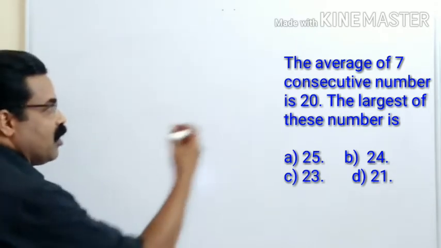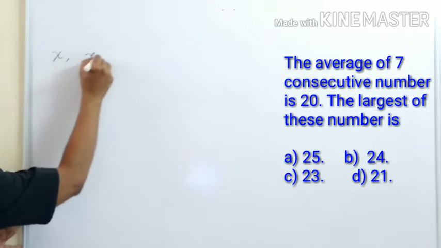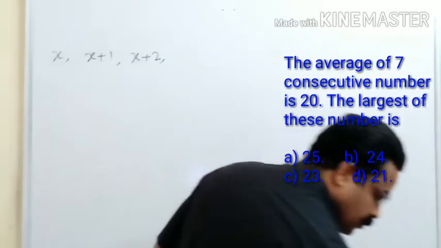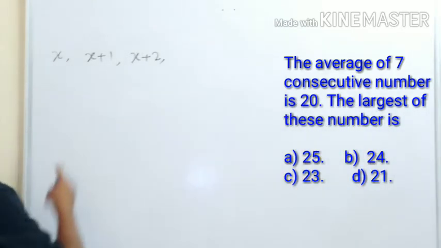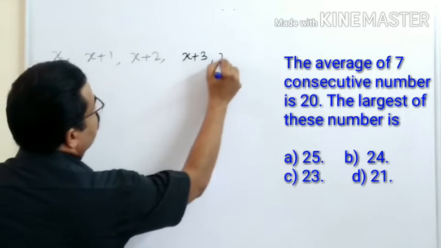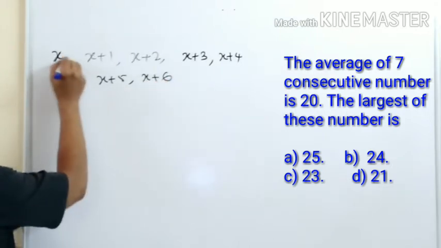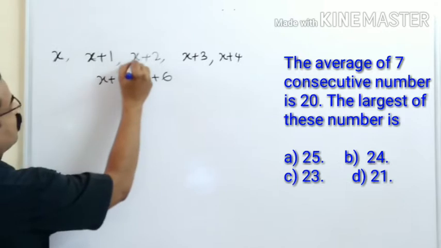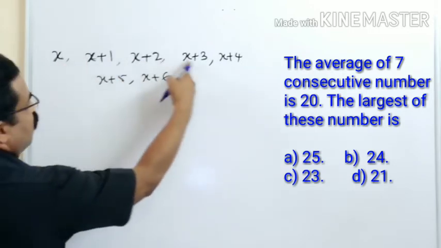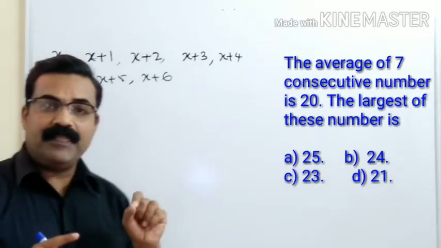So let us take the 7 consecutive numbers like this. Let the first number be x. The second number will be x + 1, the third x + 2, then x + 3, x + 4, x + 5, x + 6. That is 1, 2, 3, 4, 5, 6, 7, so I have taken 7 consecutive numbers. x is the smallest and x + 6 is the largest.